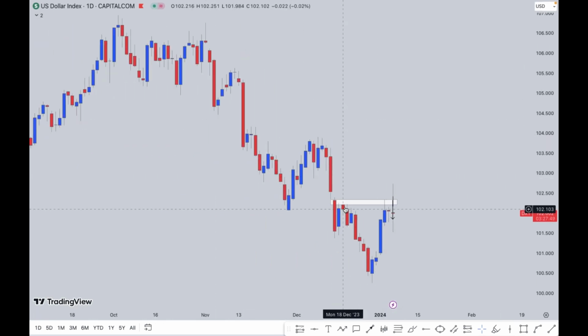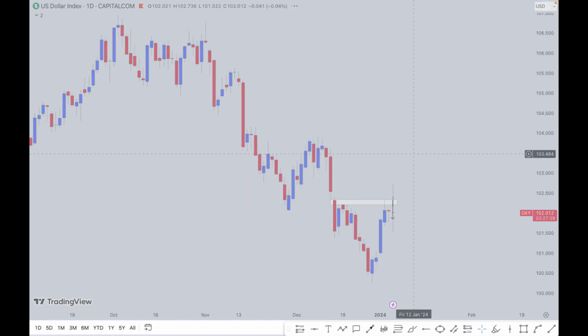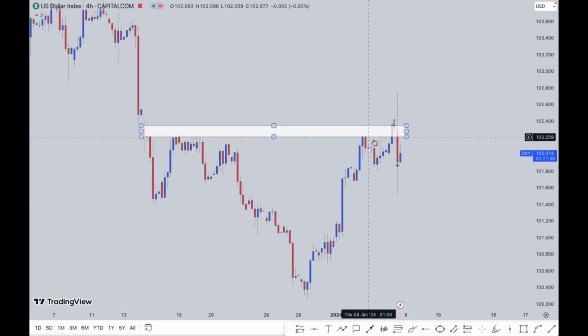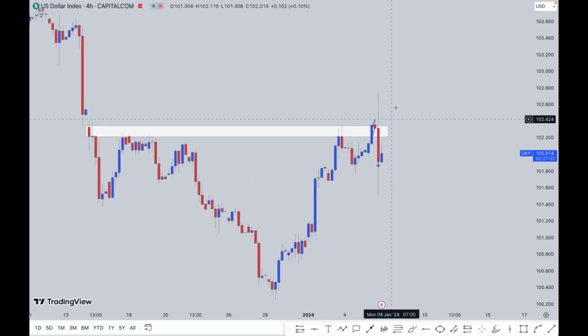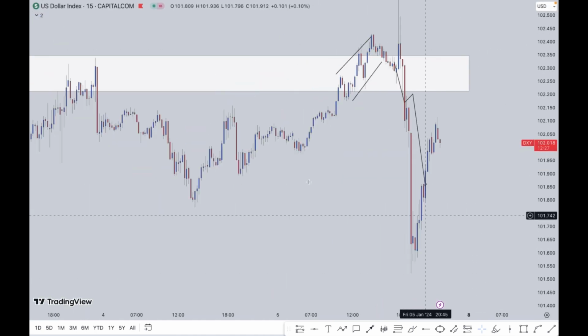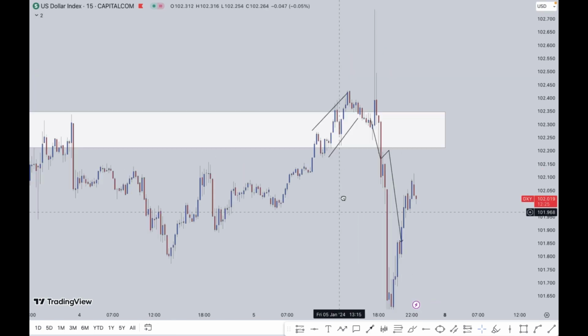So let's see what the market did, and let's also compare it to my forecast. With my forecast, I said this is the previous high. Price was just sitting below the previous high, so I wasn't really expecting price to break to the upside, right? That is what I said. So let's go down to the 4H right here. If you remember, I adjusted this level and I was like, no, price is not going to push to the upside, right? Then I went to the 15 minutes, then I identified this pattern, and then I said price will just drop.